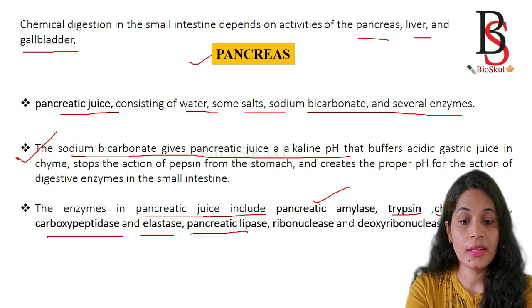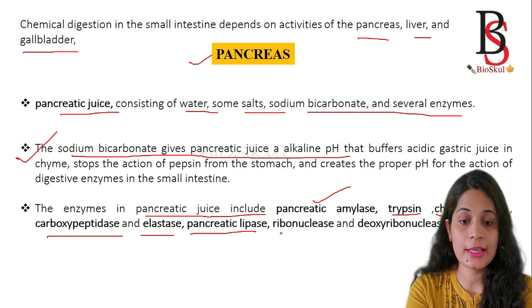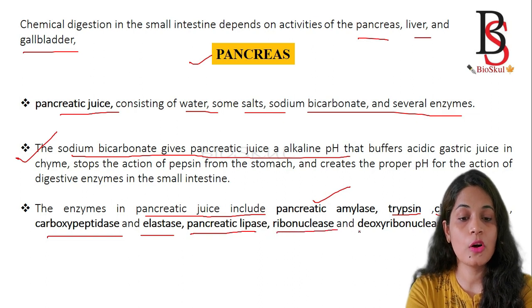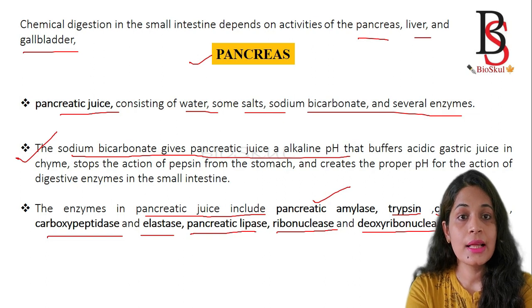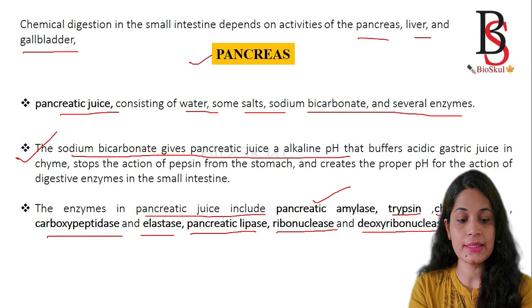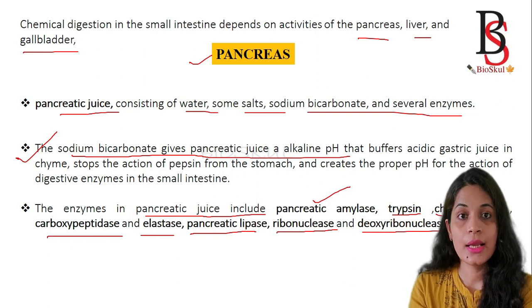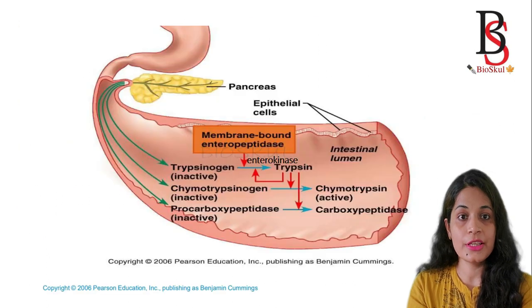It also contains pancreatic lipase, which helps in the splitting of triglyceride. Besides that, pancreas contains enzymes which help in the digestion of ribonucleic acid and deoxyribonucleic acid. Those enzymes are known as ribonuclease and deoxyribonuclease. We are going to discuss it in detail in the chemical digestion of small intestine.